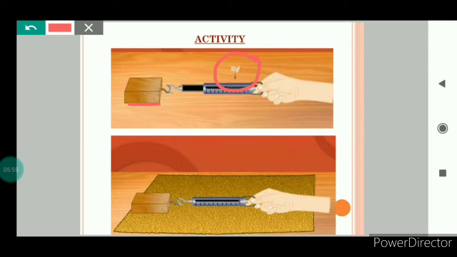Now repeat the same activity, but this time keep a sandpaper on the wooden table. Now keep the wooden block on this sandpaper. Now repeat the activity and record the reading on the spring balance. Now you will notice that the spring balance will record more frictional force. That means in this case the reading will be more.